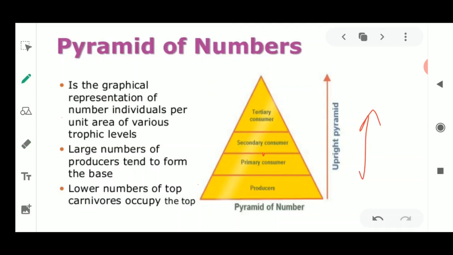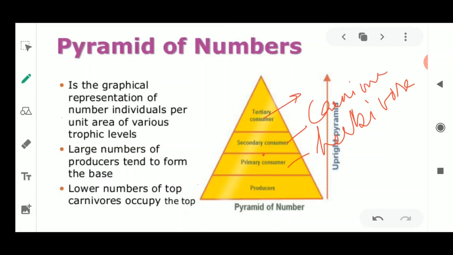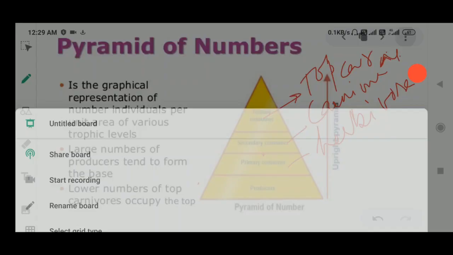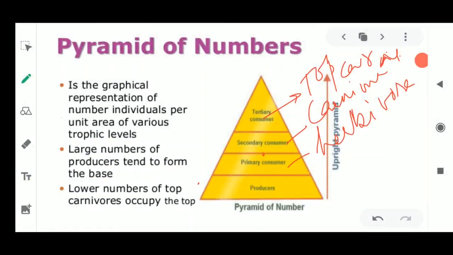So if we take producer, then the second level will be occupied by the primary consumer. That means it is the herbivore. Then the next level will be the carnivore, and the third will be the top carnivore or the quaternary consumers. Fine. So this is how you could see the graphical representation in various trophic levels. The large number of producers tend to form the base.